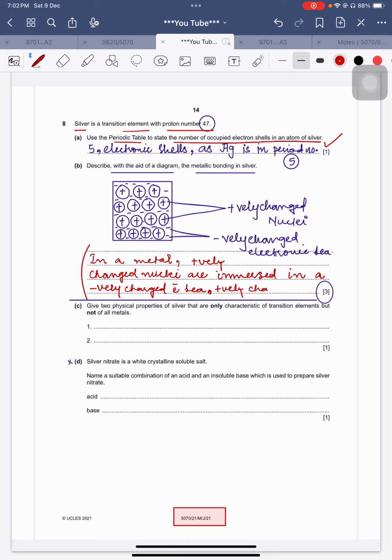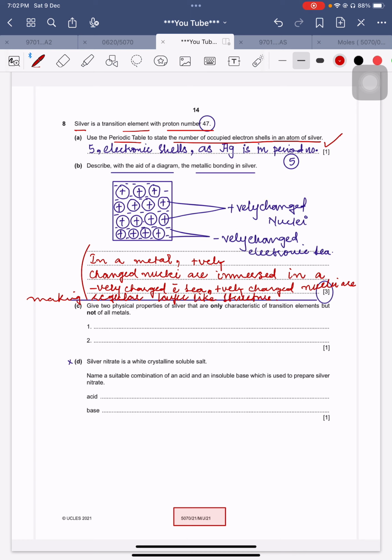Positively charged nuclei are making a regular layer-like structure.